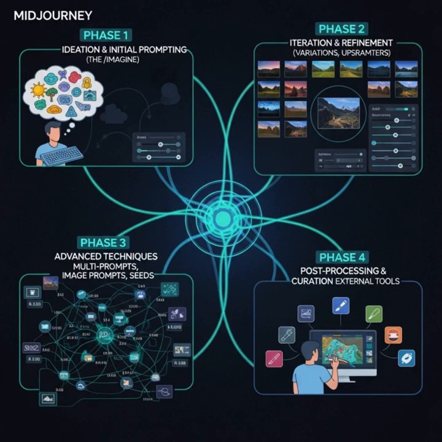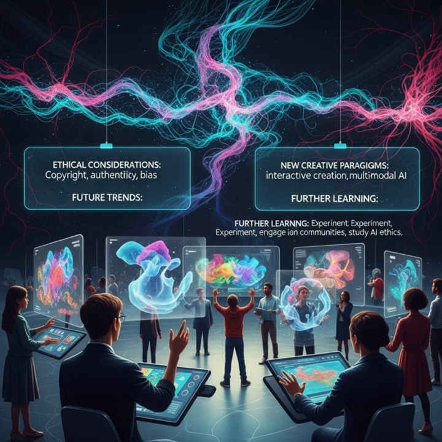Finally, we have Phase 4, post-processing and curation. While Midjourney creates stunning images, external tools like Photoshop or GIMP can be used for minor touch-ups, color correction, or blending multiple AI-generated elements. Curating your best work and perhaps even sharing it on platforms like ArtStation or Behance completes the artistic cycle. This structured approach empowers you to move beyond random generation to intentional, guided creation.